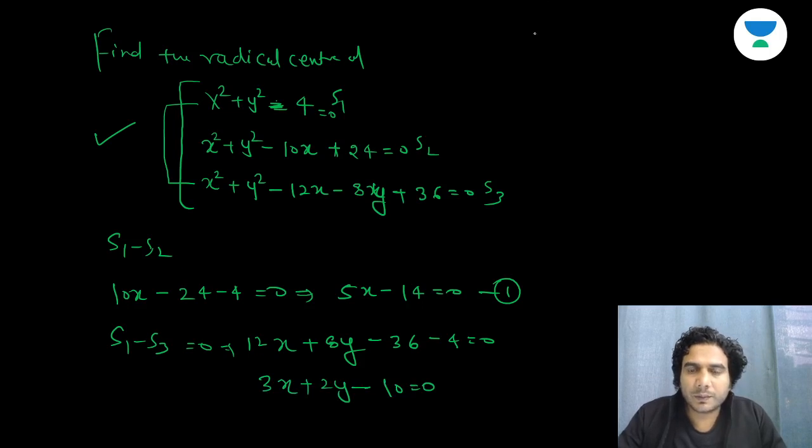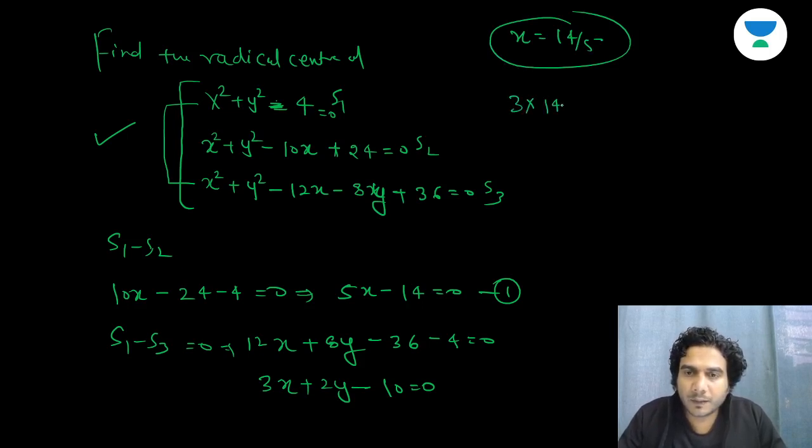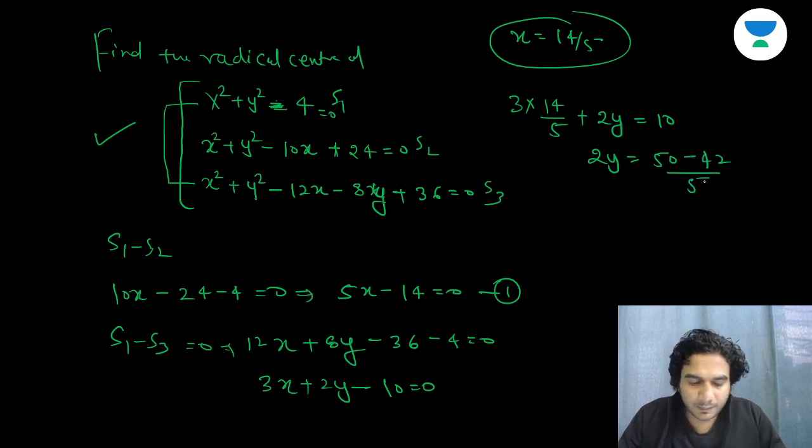From the first equation you will get x is equal to 14 by 5. If you put x is equal to 14 by 5, it is 3 into 14 by 5 plus 2y is equal to 10. So 2y is equal to 50 minus 42 divided by 5, so y is equal to 4 upon 5.